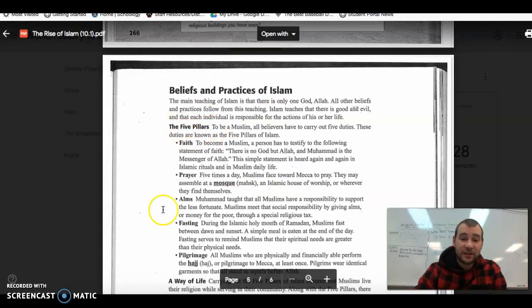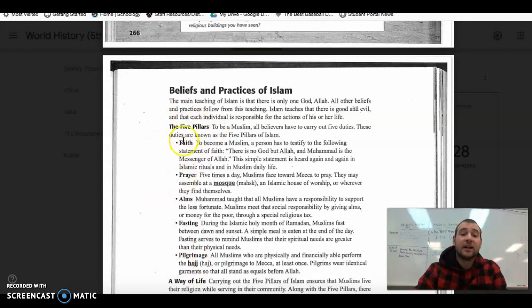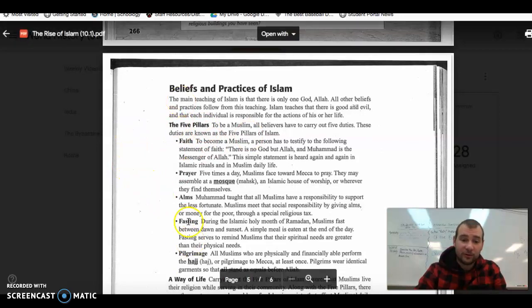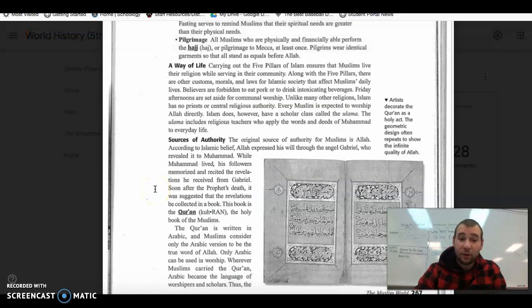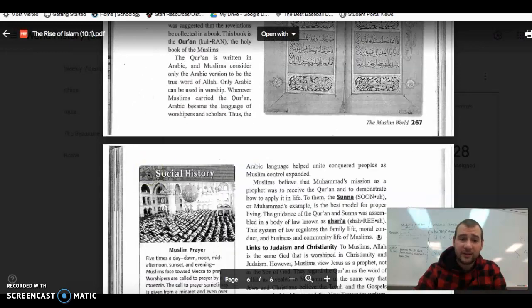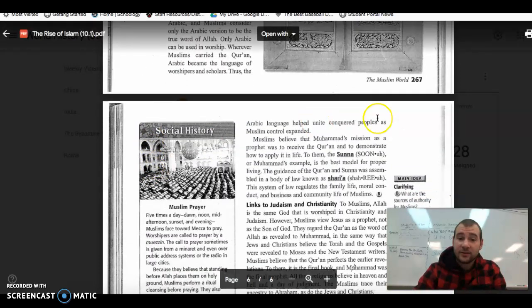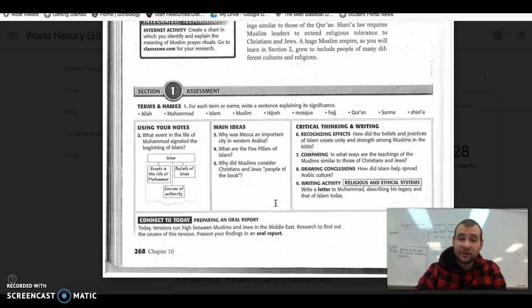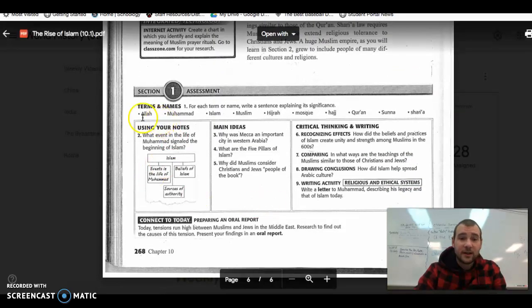The 5 pillars, these are all really important. These are the basic beliefs, the core beliefs. You have 5 of them. The 5 pillars of Islam, really important. We'll talk about these a lot moving forward. We've got the Quran, obviously important. Sunni or Sunnah. And I think this will be a good starting point for us.